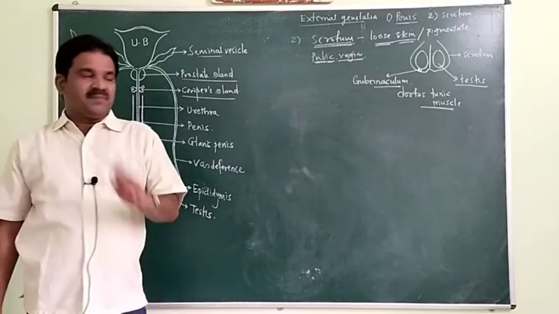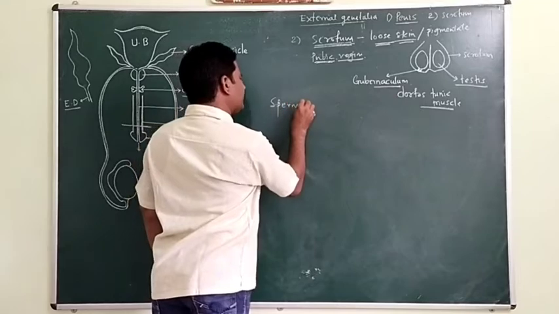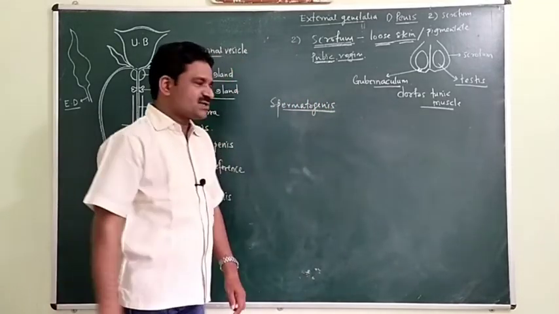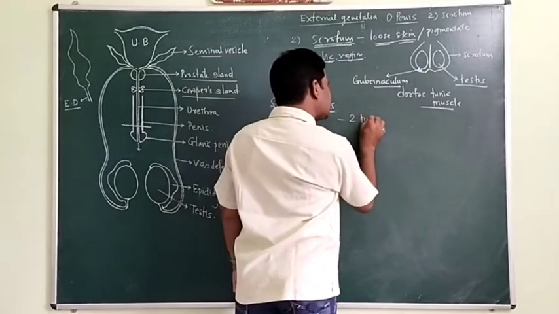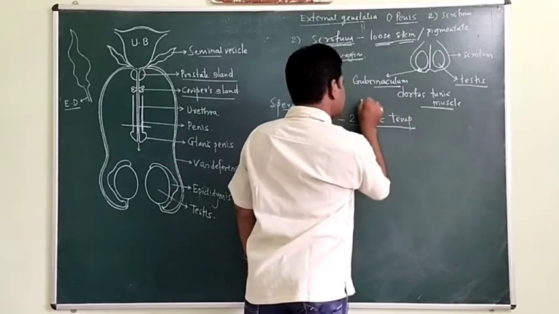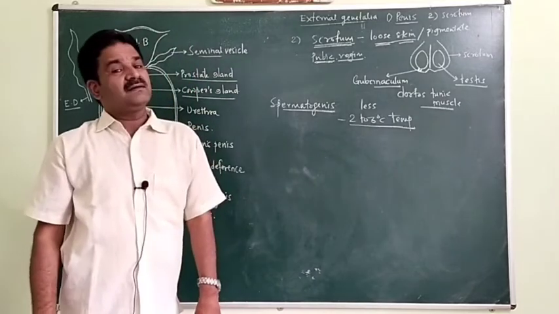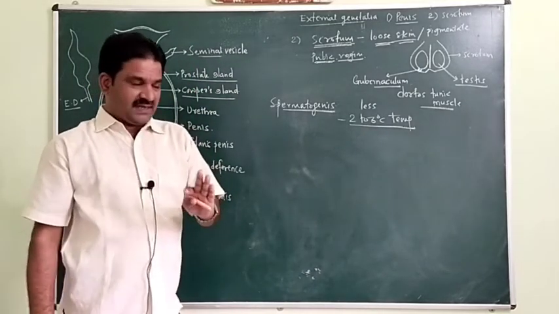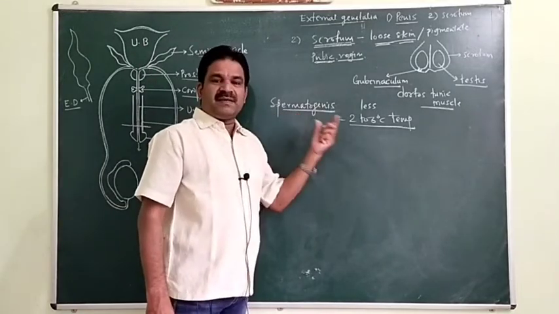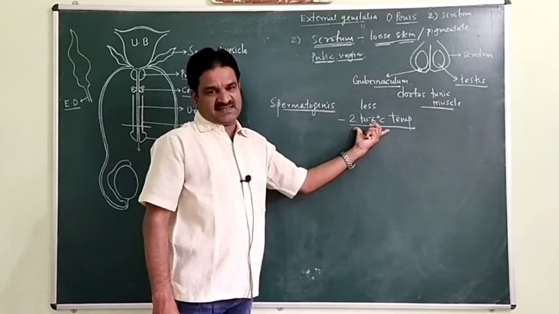Because for the formation of sperm, that is spermatogenesis, it requires less temperature, 2 to 3 degrees centigrade less than the body temperature. Okay, for spermatogenesis, the favorable temperature is 2 to 3 degrees centigrade less than the body temperature.